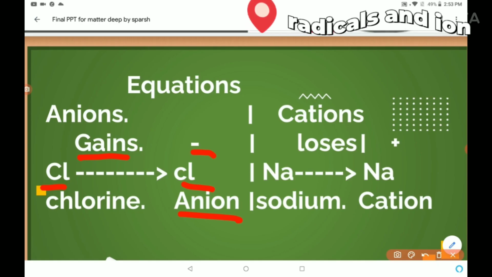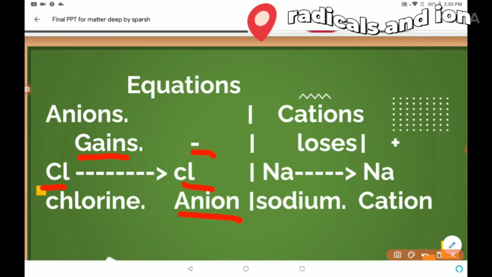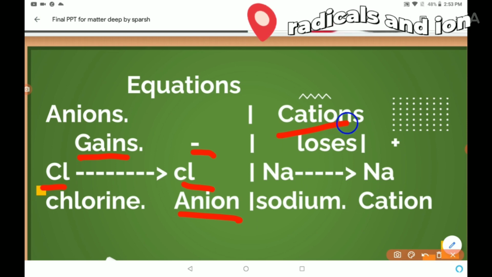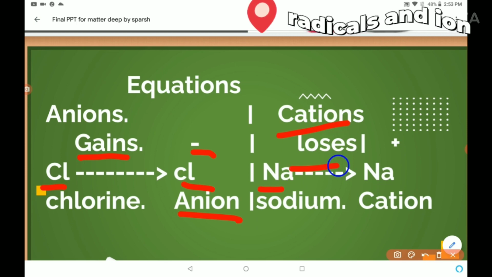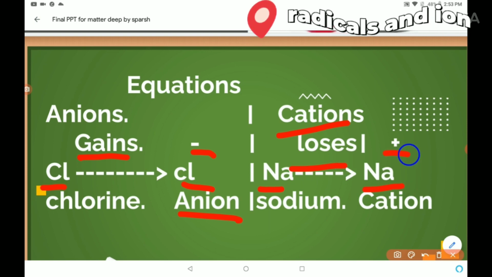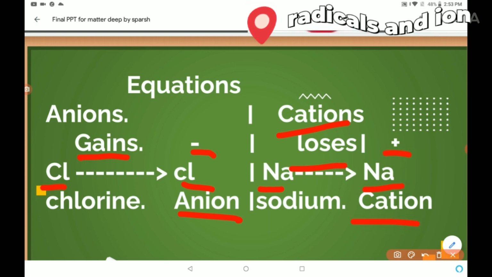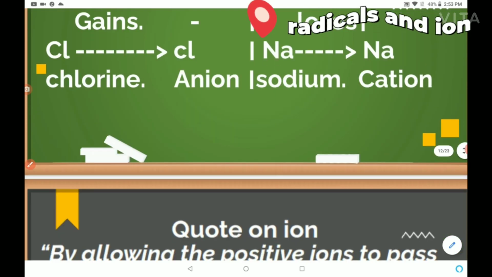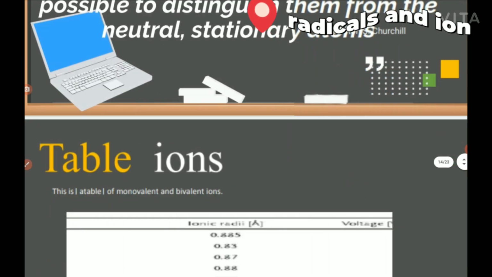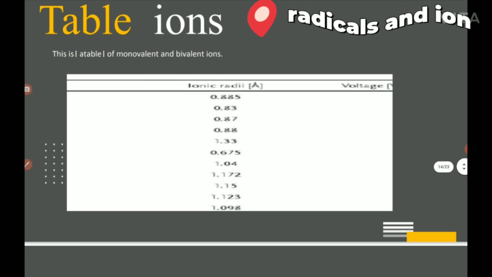And thus it is minus, as first it had some electrons less. Same in cations, it is plus as there are more protons than electrons after losing the electrons. So when sodium, or Na, loses an electron, it becomes Na plus, and thus becomes a cation, or sodium ion, we say it basically.